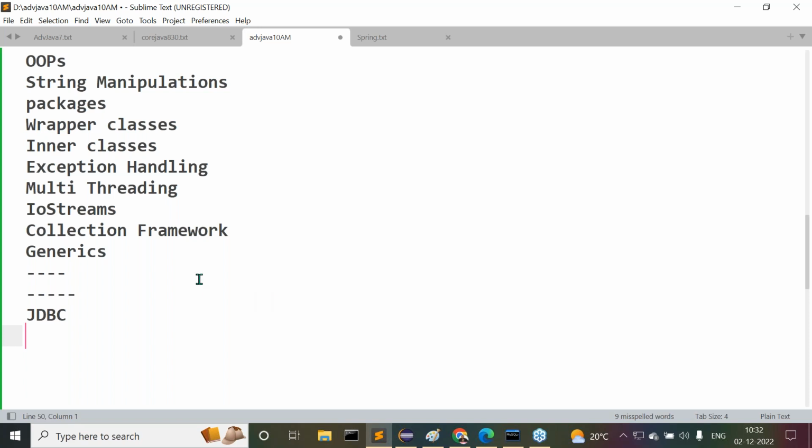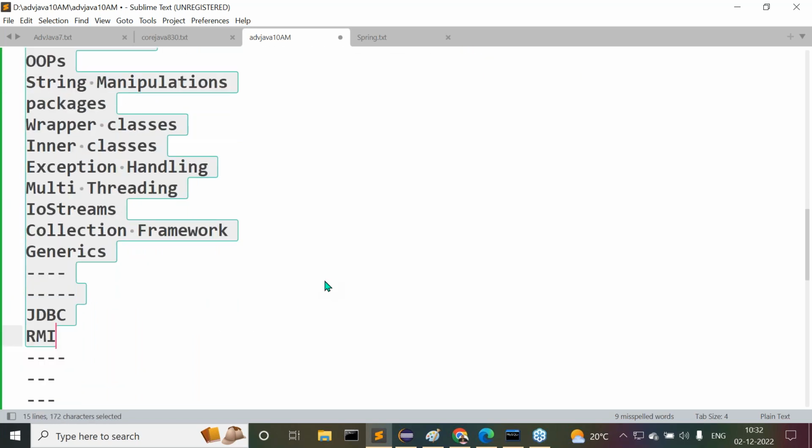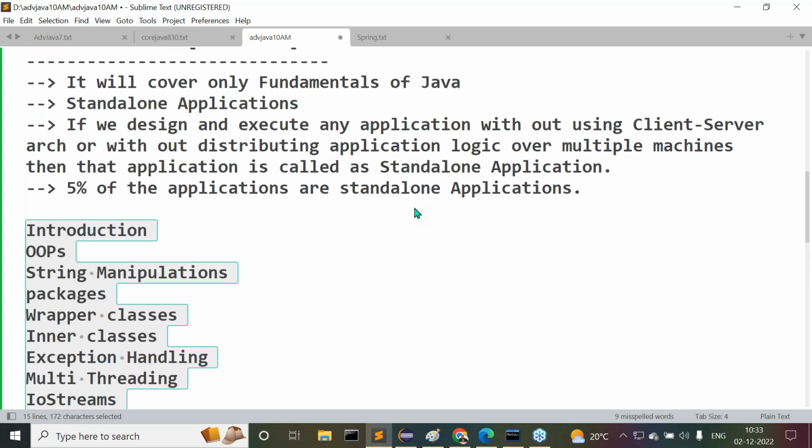But JDBC is available. RMI, remote method invocation, is available. Then after that, some other topics also exist. All these topics come under the J2SE part. Guys, all of you get my point or not? These are the topics which are available under J2SE. Few more topics are not written here, but major content I specified here. That's okay, fine.